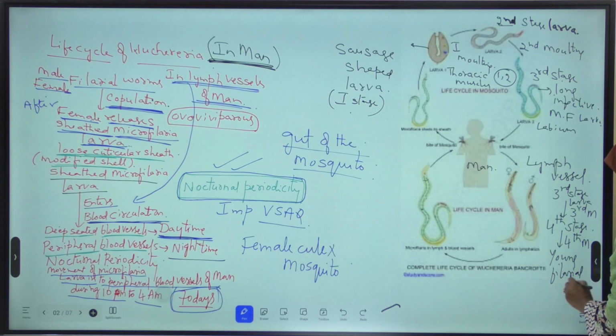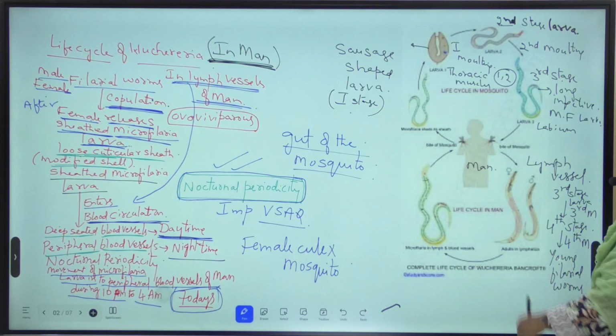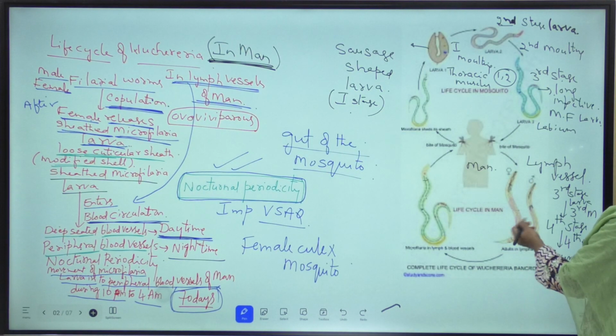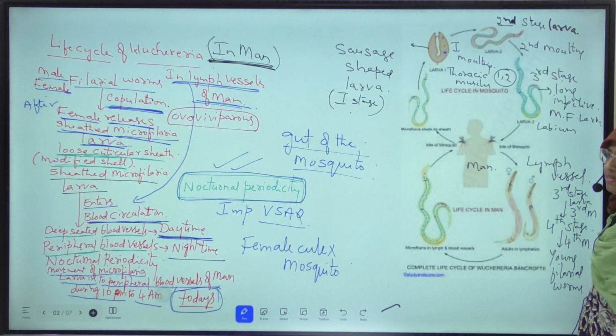These young filarial worms attain sexual maturity in 5 to 18 months. Again, they become male and female filarial worms. Again, they copulate in the lymph vessels of man. Again, the life cycle is repeated. This is about the life cycle of Wuchereria bancrofti according to the diagram.